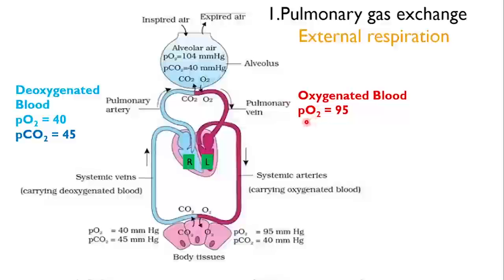It has partial pressure of oxygen 95 and carbon dioxide partial pressure has come down to 40. The oxygenated blood from the lungs is carried by the pulmonary veins to the heart. This is pulmonary gas exchange or external respiration.